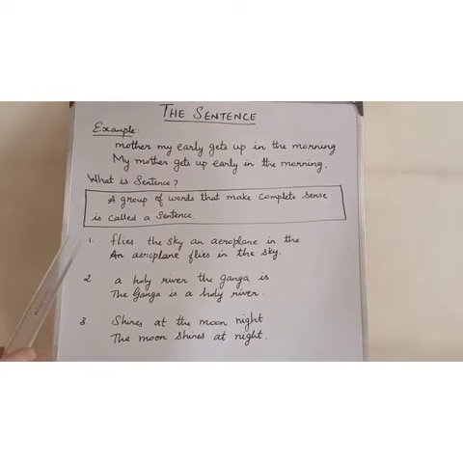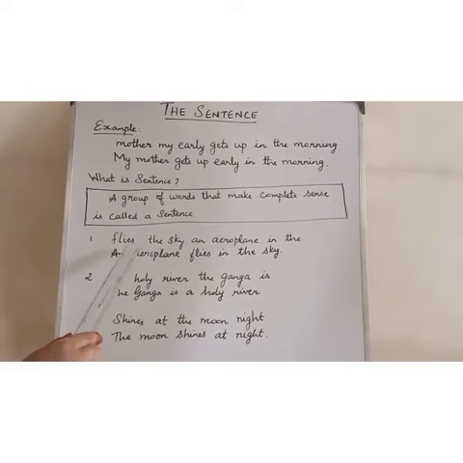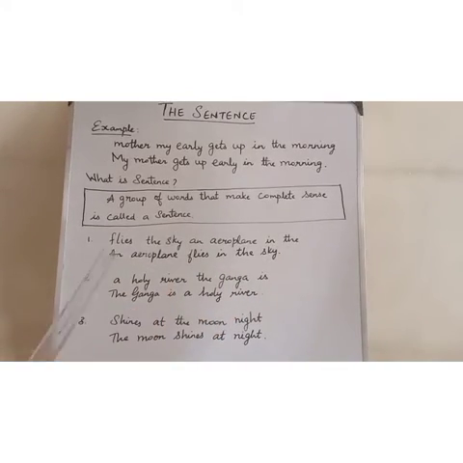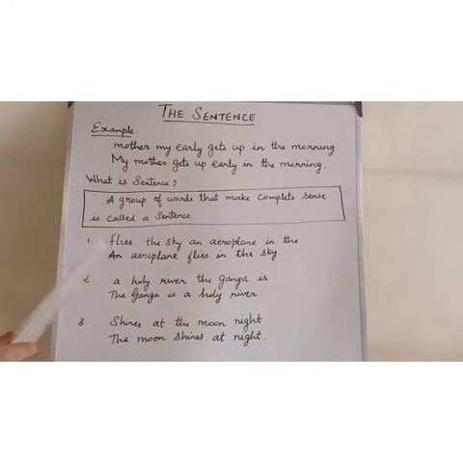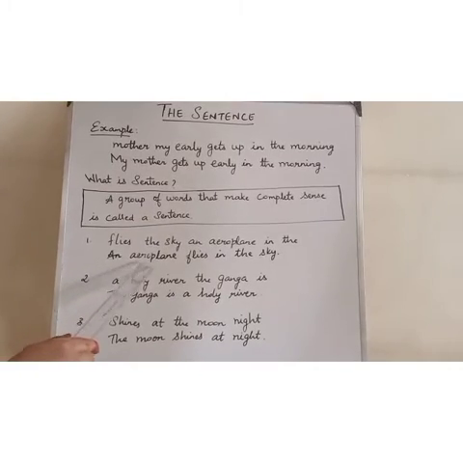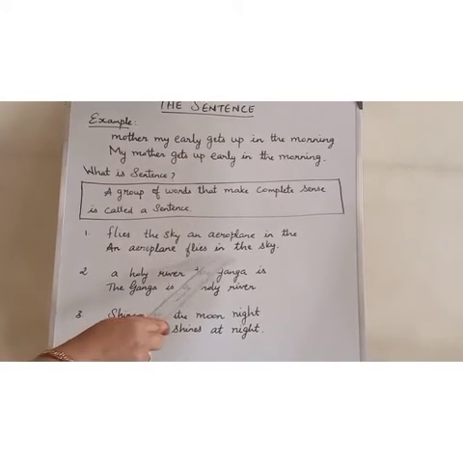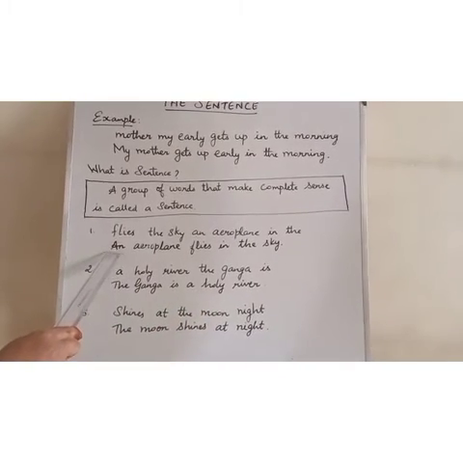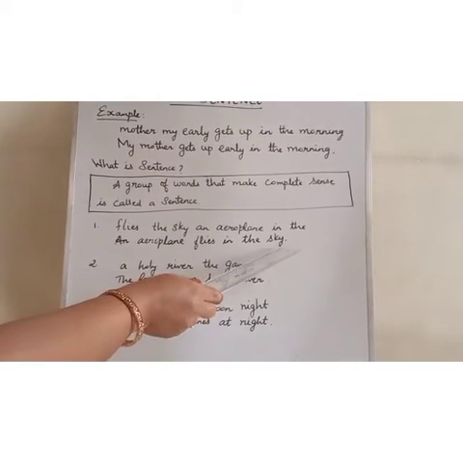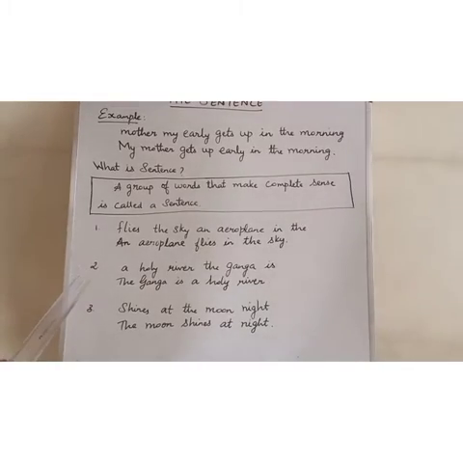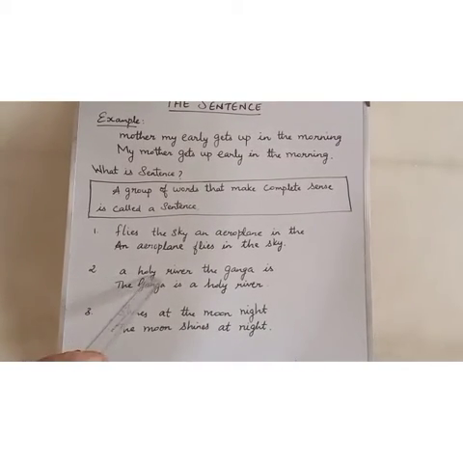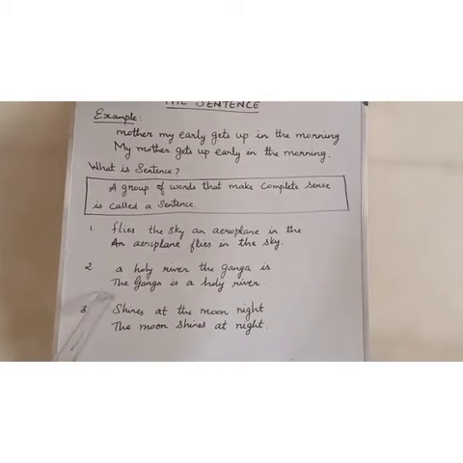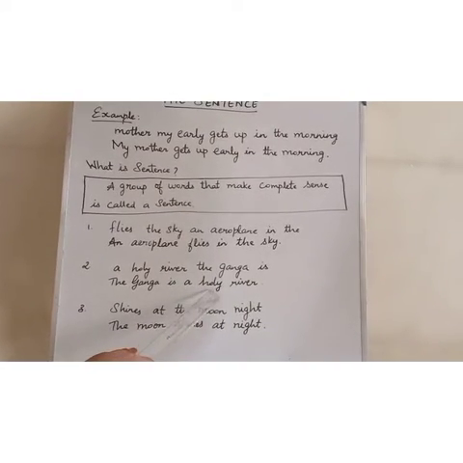Now let us see a few more examples. "Flies the sky an aeroplane in the." Now rearrange the words. An aeroplane flies in the sky. The sentence starts with a capital letter and ends with a full stop. Second example. "A holy river the Ganga is." The Ganga is a holy river.